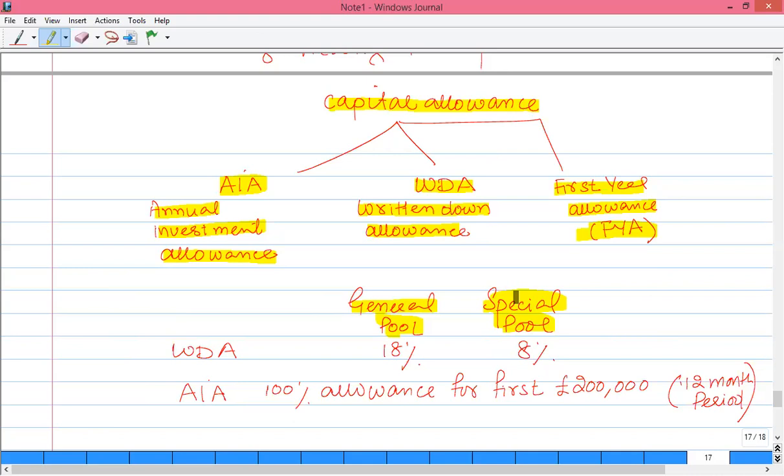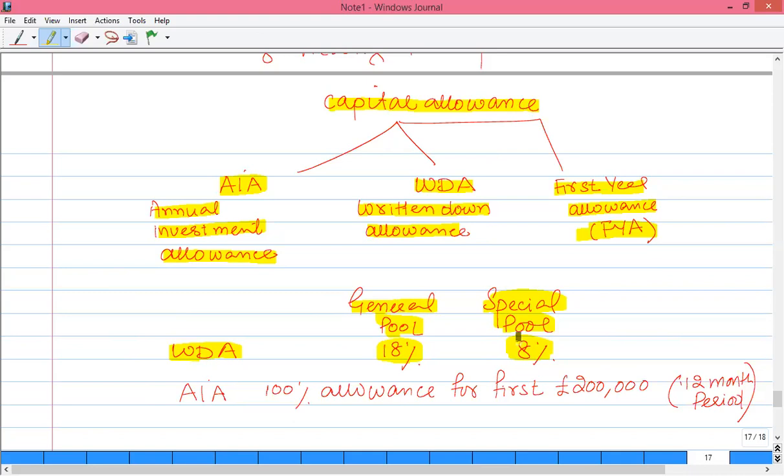Now, as far as the WDA is concerned, written down allowance is available on general pool item as well as special pool item, and it's an annual allowance that is available at the rate of 18% per annum or 8% per annum as per the specification of the pool. So general pool attracts 18% per annum written down allowance, and a special pool attracts only 8% per annum WDA.